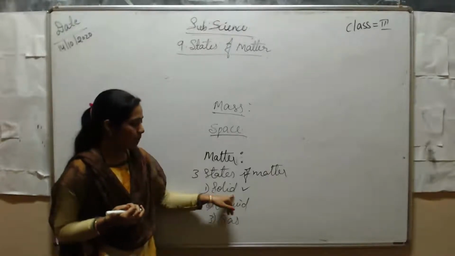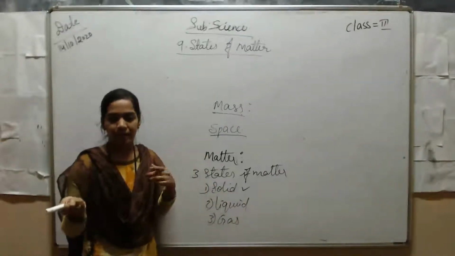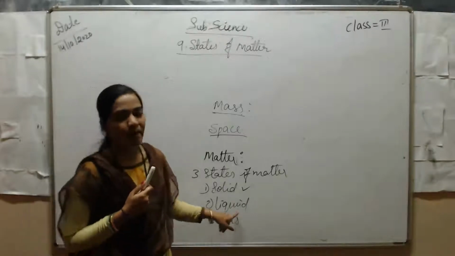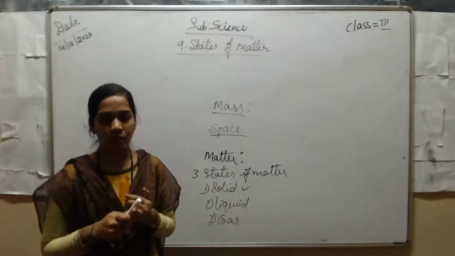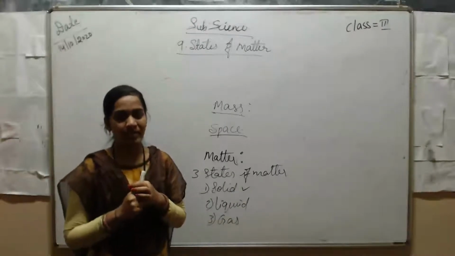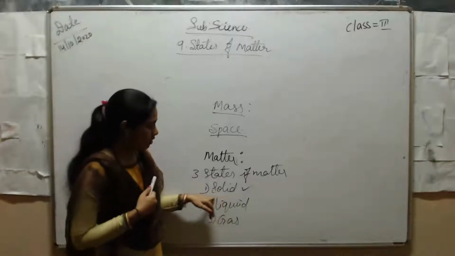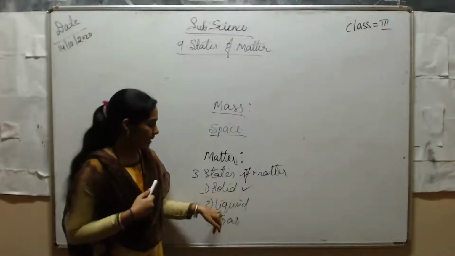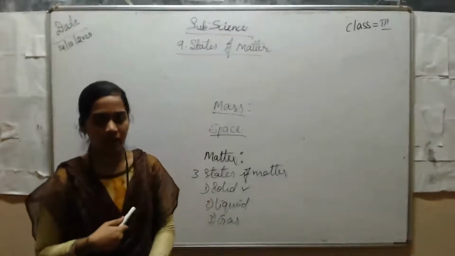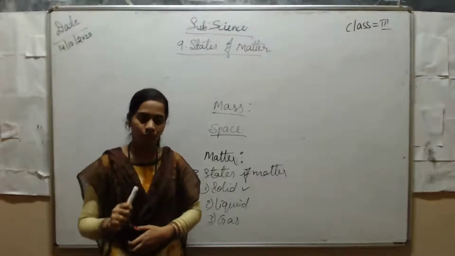Solid examples: chalk piece, pen, board, table, chair, computer. Liquid examples: milk, water, juice. There are so many liquid items which can flow. Solids cannot flow, but liquids can flow from a higher level to a lower level. If you pour the liquid, it will flow.